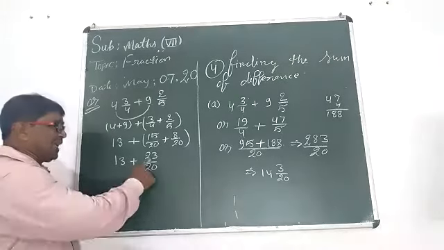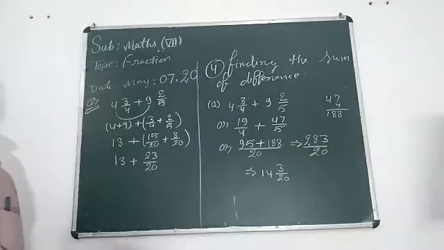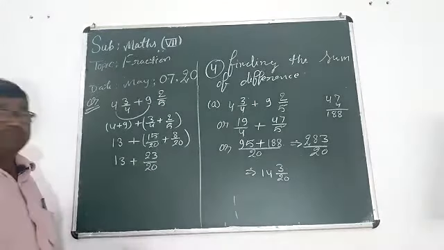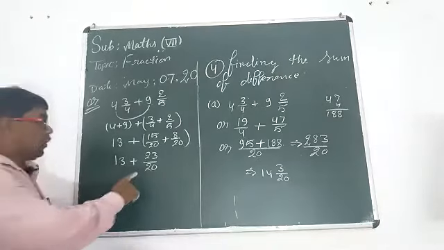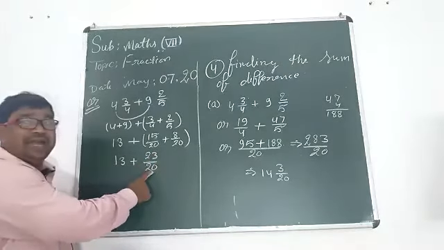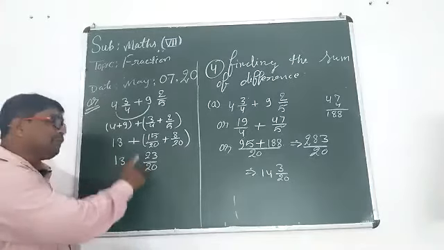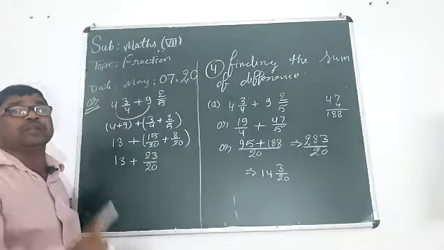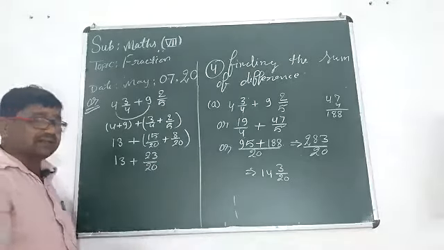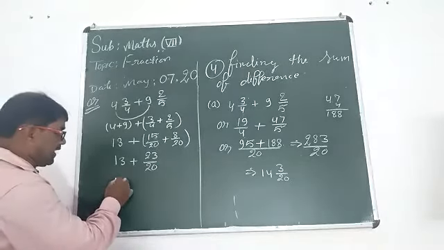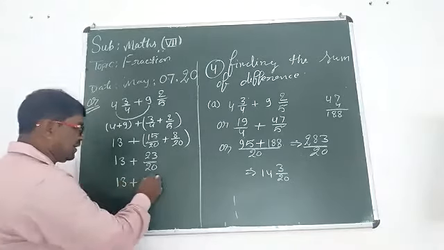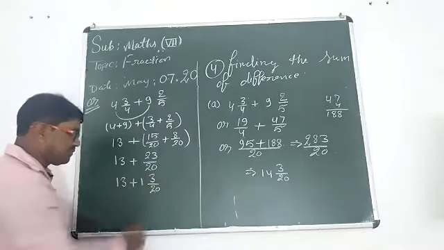But you can change 23 upon 20 into its mixed fraction because this is not proper, because the numerator is larger than the denominator. 20 times 1 is 20, remainder will be 3. So one whole number 3 upon 20. We will write 13 plus one whole number 3 upon 20.